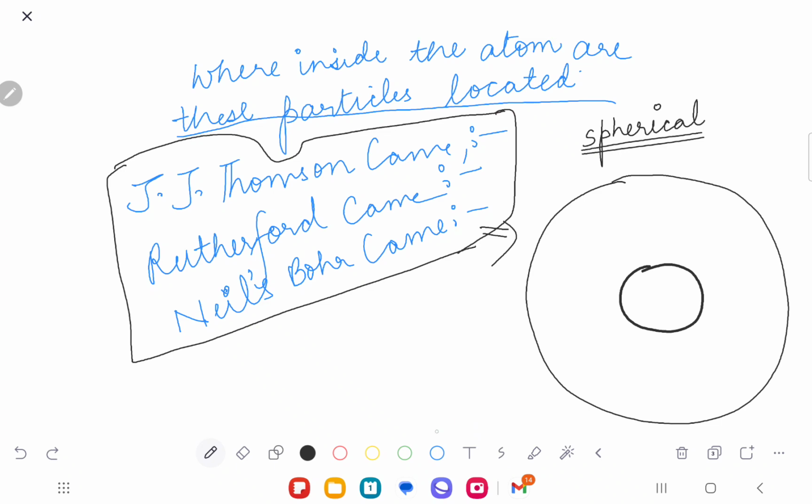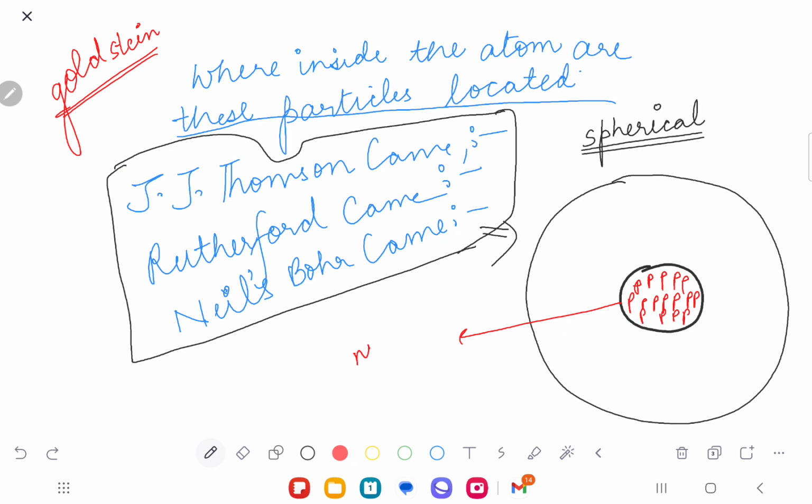The protons. So Goldstein discovered protons, but Goldstein was not aware where inside the atom the protons shall exist. So J.J. Thomson, Rutherford, and Niels Bohr, along with their experiments, came to the conclusion that all the protons remain inside a small center body. And that central body of the atom is called the nucleus.